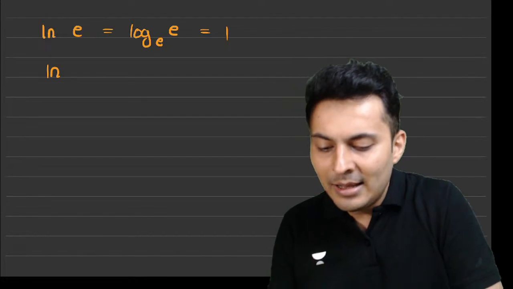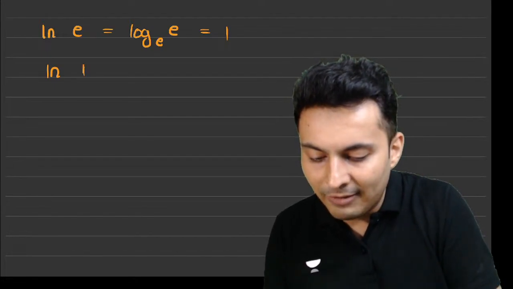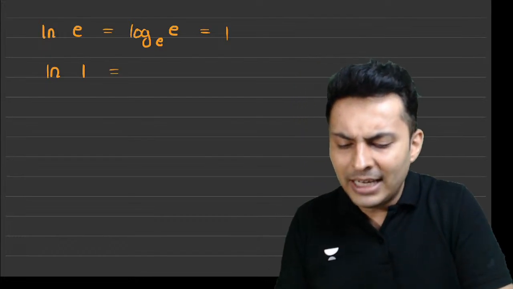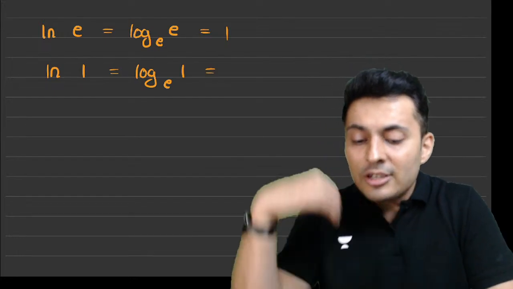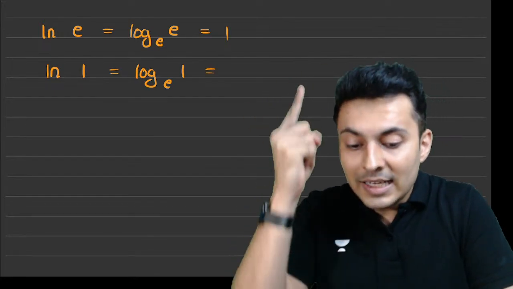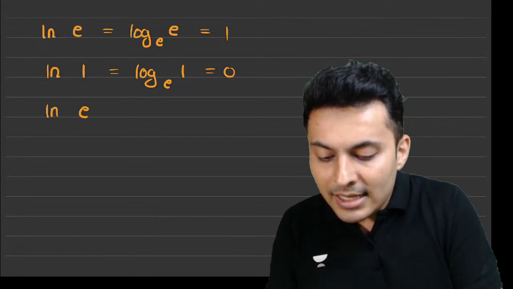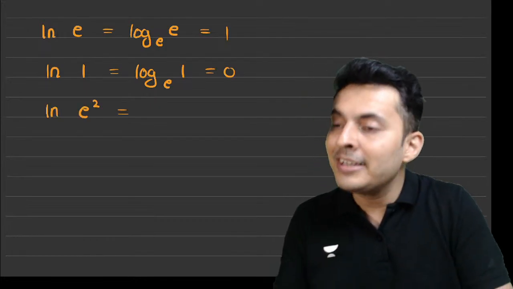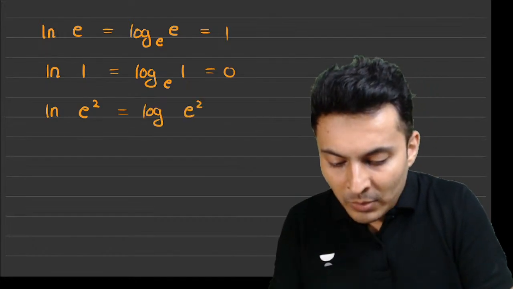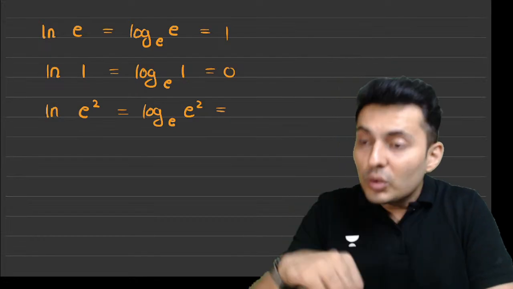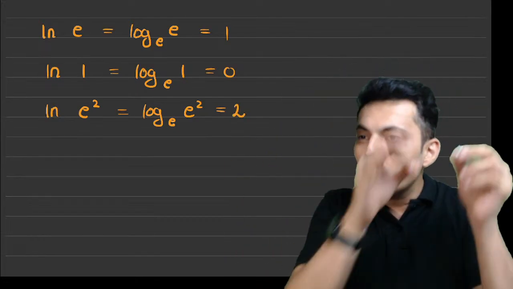Similarly, if I ask what is ln 1? Log of 1 means basically log of 1 to the base e. E raised to what will give you 1? E raised to 0. Very good. Ln e square. What is ln e square? That means log of e square to the base e. E raised to what will give you the square of e? Obviously 2. E raised to 2 is e square.